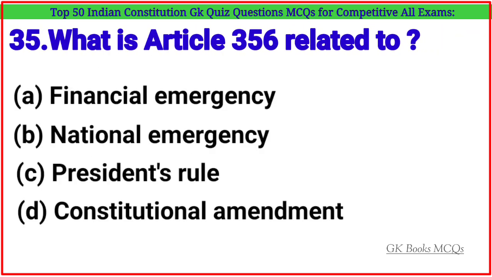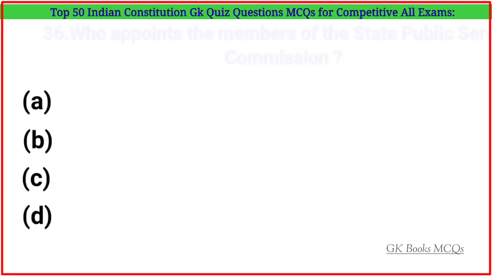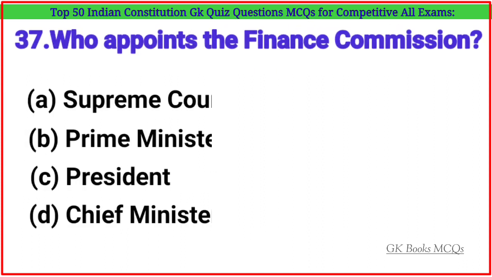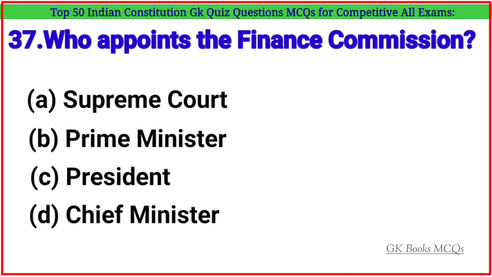What is Article 356 related to? Correct answer is option C. President's rule. Question number 36. Who appoints the members of the State Public Service Commission? Correct answer is option A. Governor. Question number 37. Who appoints the Finance Commission?